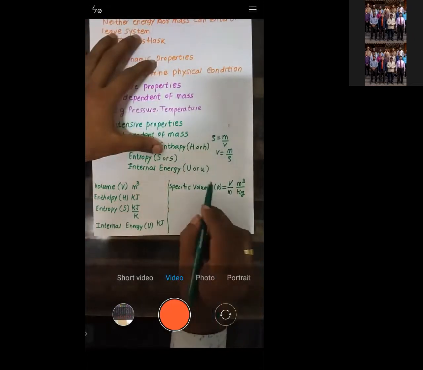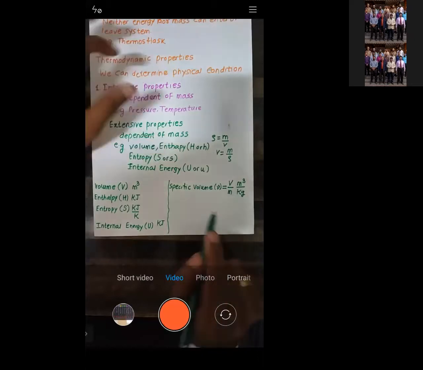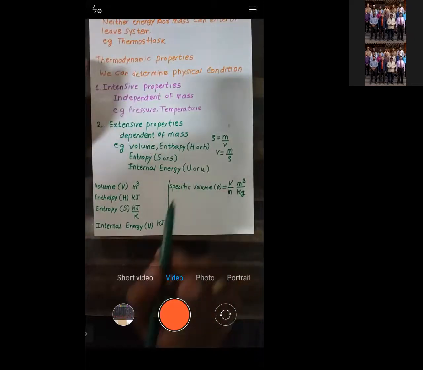Okay, so specific volume will be for 1 kg of mass. Specific volume will be for what? It is per kg. Meter cube per kg. Specific volume, it means what? It is for 1 kg of mass.